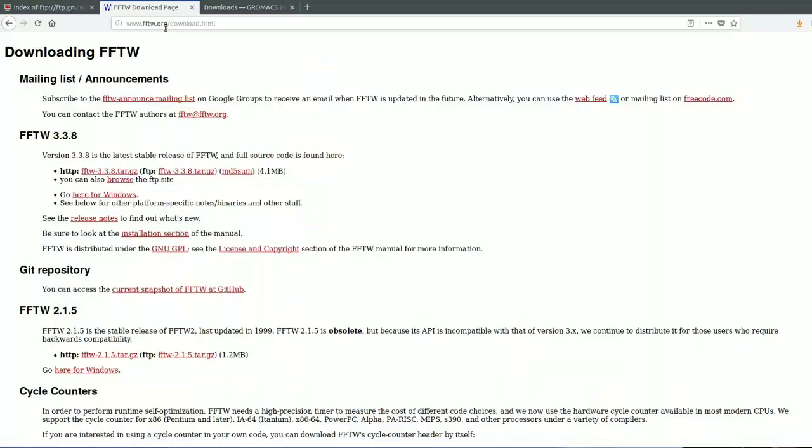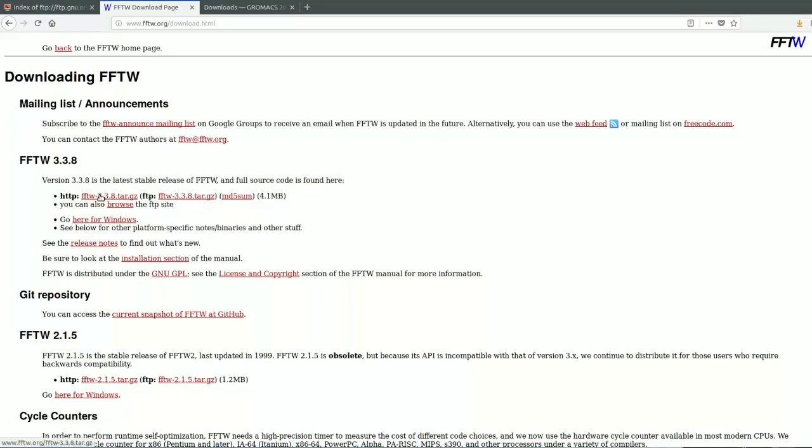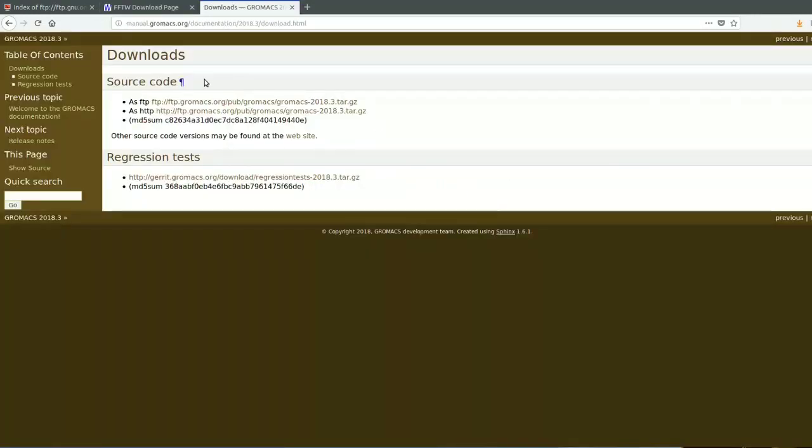Then we need fftw. You need to download fftw. You can save that. We already did. And then we need the latest version of gromacs.